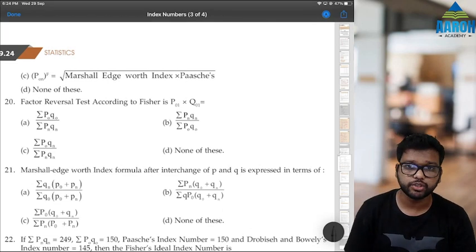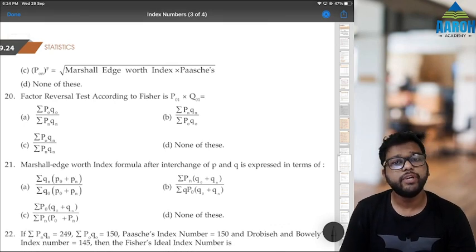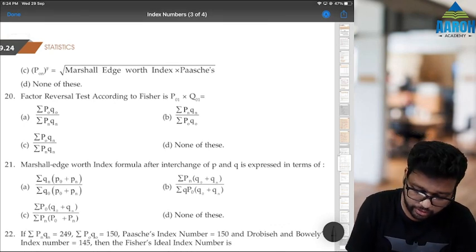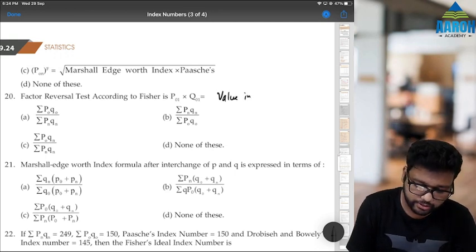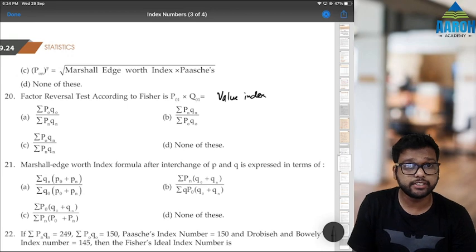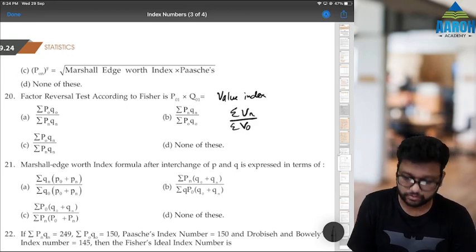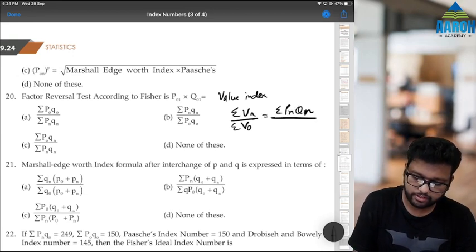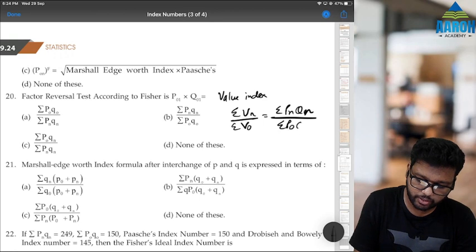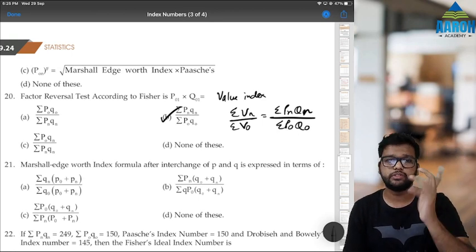21 to 40 will solve in next video. Factor reversal test according to Fisher is P into Q should be, okay, factor reversal is always that price index into quantity index should be value index. There is only one formula of value index number. Understand? Value of current year divided by value of year 0, which is price into quantity of current year divided by price into quantity of base year. That is option B, ΣPnQn by ΣP0Q0.